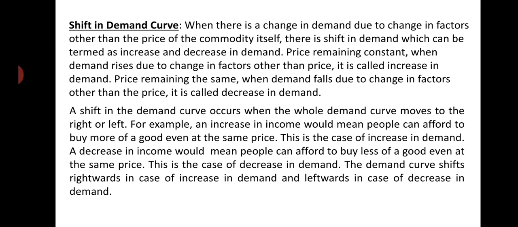Price remaining constant, there is a change in income. And due to this change in income, there is an increase in demand. As income of the consumer rises, the demand for the commodity also rises, and it is the case of increase in demand. And in this case, the demand curve shifts towards right from the original demand curve.